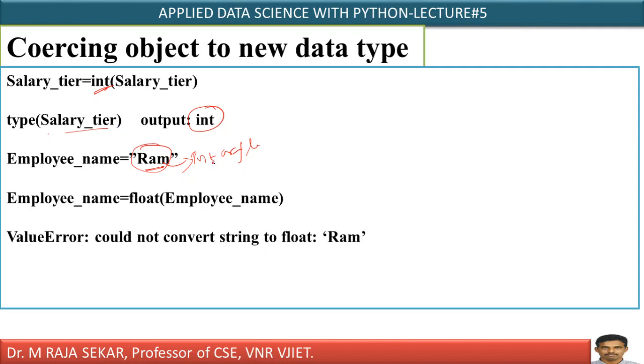However, if it is a string, then those types of coercions are not possible. Why? Because this Ram is not int or float. As it is in double quotes, it is purely a string, I cannot convert this into int or float, isn't it?